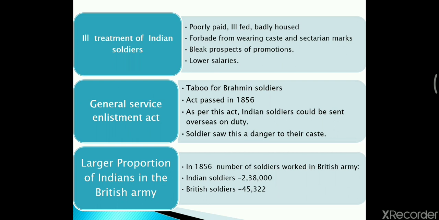So when the revolt took place, that worked as the positive point for the Indians while revolting against the Britishers. As we see, in 1856, the number of soldiers in the British Army: the Indian soldiers were 2,38,000, whereas the British soldiers were a mere 45,322.